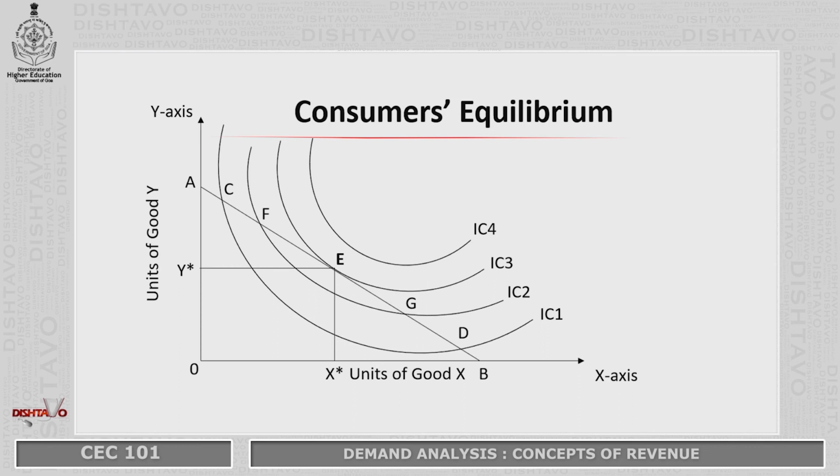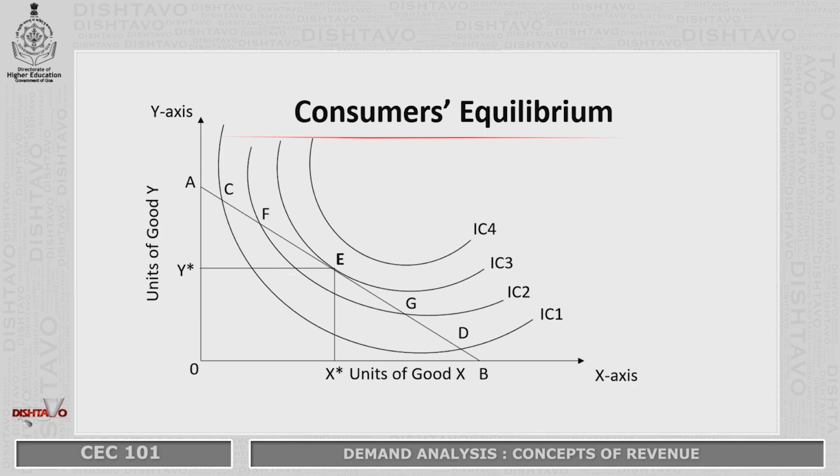If the consumer lies on indifference curve 1, it intersects the budget line at 2 points, C and D, but the consumer cannot be in equilibrium because that is a lower level of satisfaction. So, he considers the next indifference curve, IC2, which gives a higher level of satisfaction. But here also there are 2 points, F and G, and this curve is also not tangent to the budget line. So, the consumer moves to the next higher curve, IC3, which is tangent to the budget line at point E.